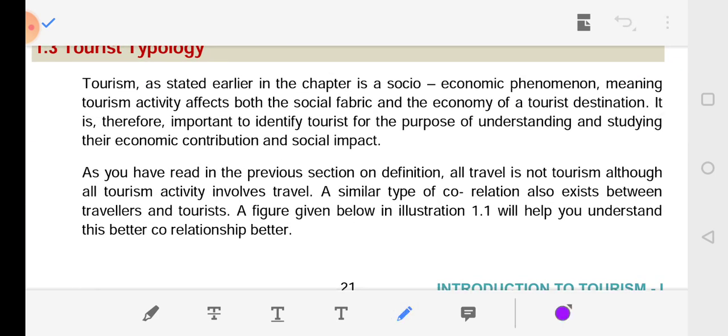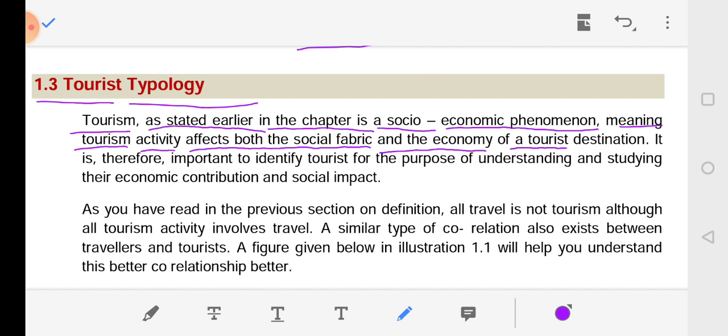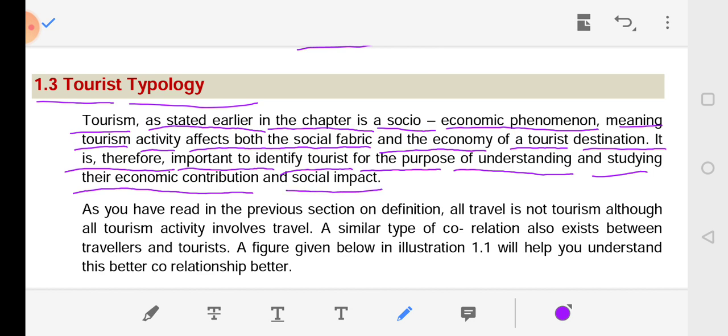The next point is 1.3, Tourist typology. Tourism, as stated earlier in the chapter, is a socio-economic phenomenon, meaning tourism activity affects both the social fabric and the economy of a tourist destination. It is therefore important to identify tourists for the purpose of understanding and studying their economic contribution and social impact.